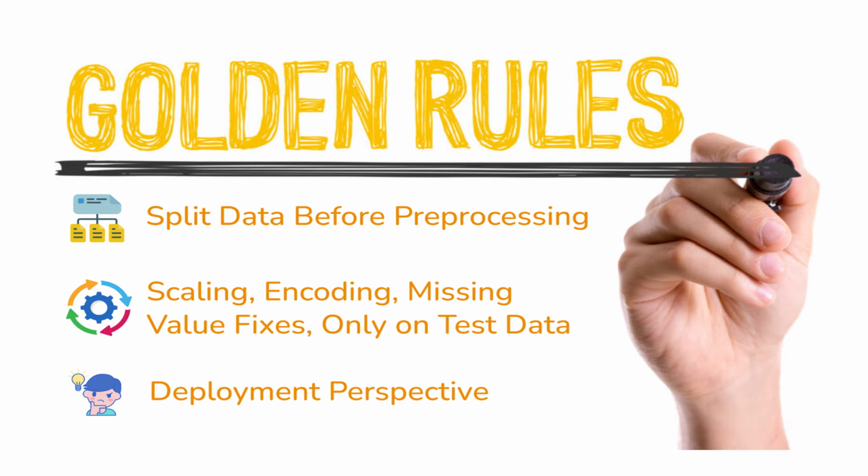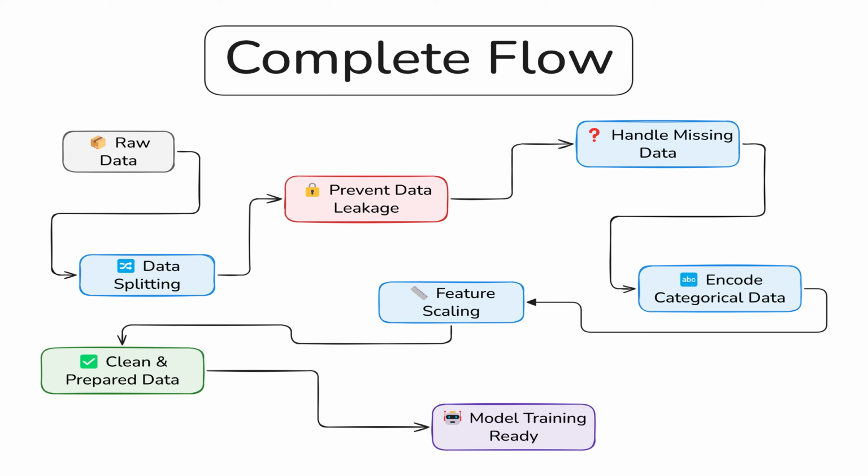So if you connect everything together, before training any model, the first step is to properly split the data, because without a correct split, we cannot truly evaluate the model. Then we need to make sure there is no data leakage, because even a small leakage can give misleadingly good results and completely break the model in real world scenarios. After that, we handle missing data because real world data is never perfect and models cannot work with incomplete information. Then we convert the categorical data into numerical form because machine learning models understand numbers, not labels. And finally, we scale the features so that all inputs are on a similar range and the model can learn efficiently.